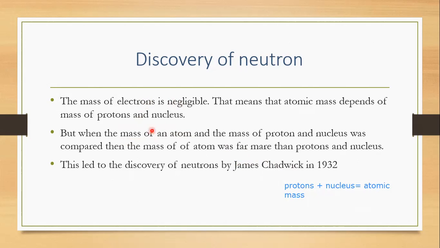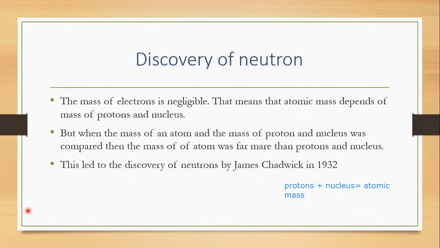But when James Chadwick compared the mass of the atom, and he added the protons and nucleus mass and got a certain result, and compared it with the atomic mass, he saw that the mass of the atom was very much more than the protons and nucleus.